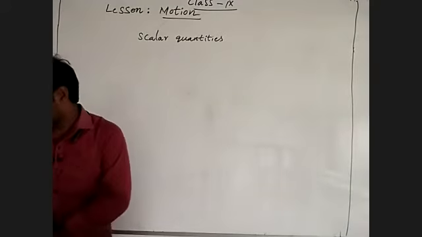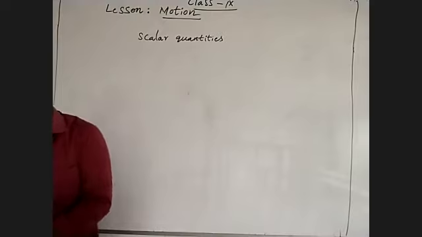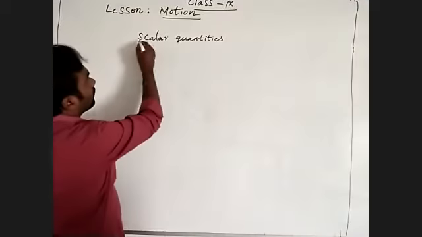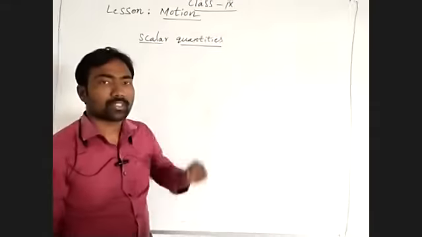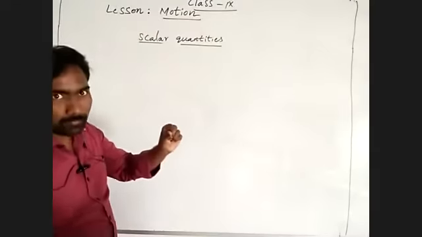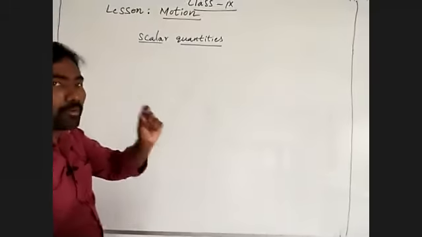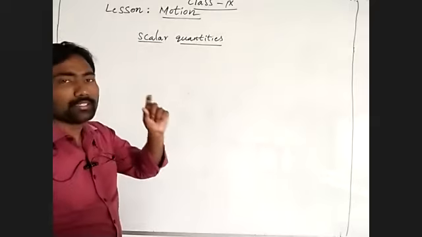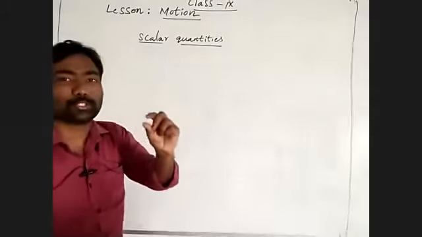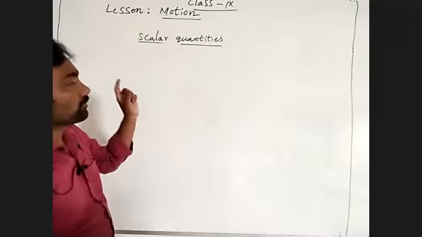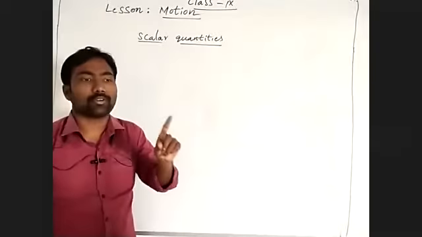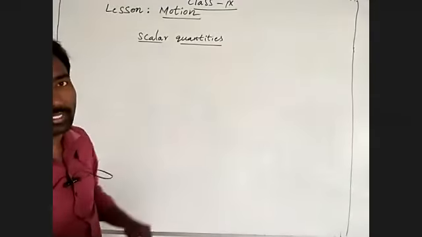So what are the scalar quantities? Can you explain what we discussed? The physical quantity which is following only magnitude. It is not following the direction.